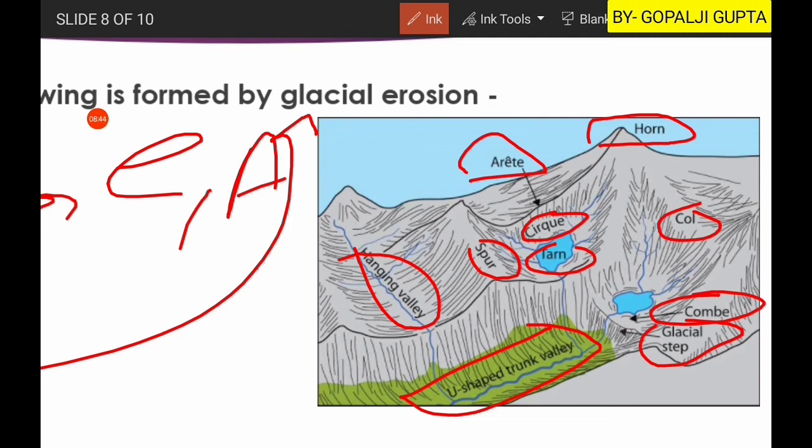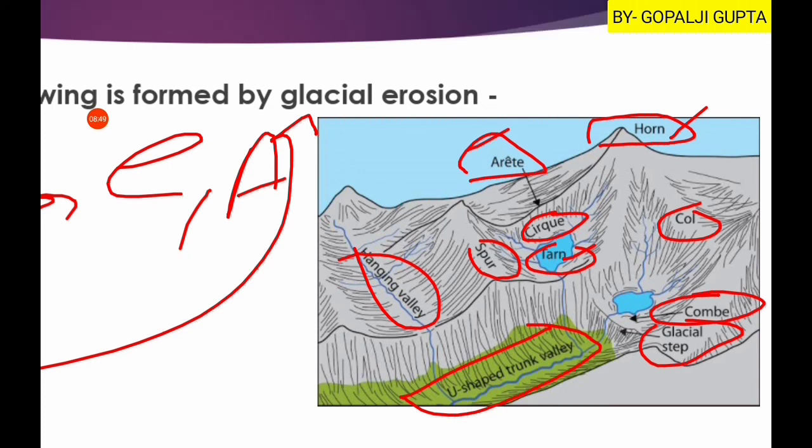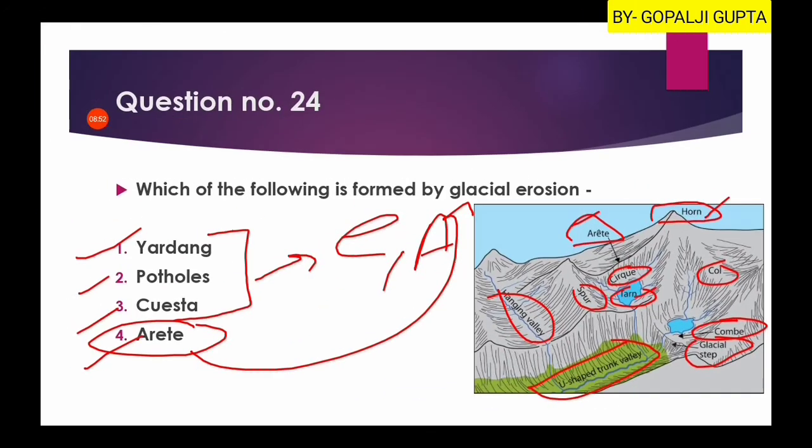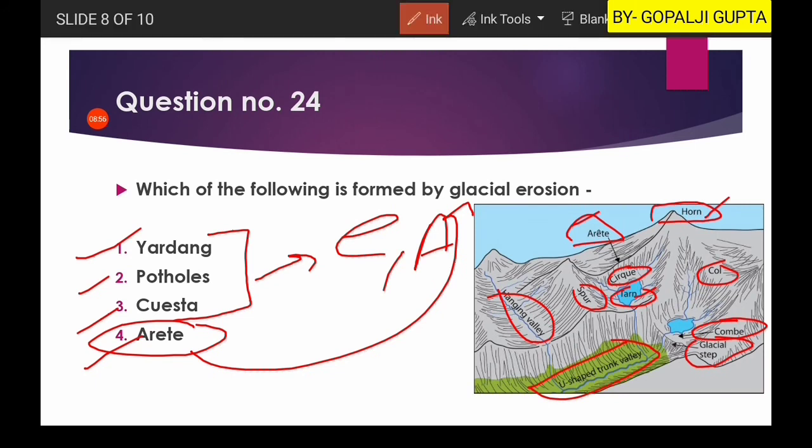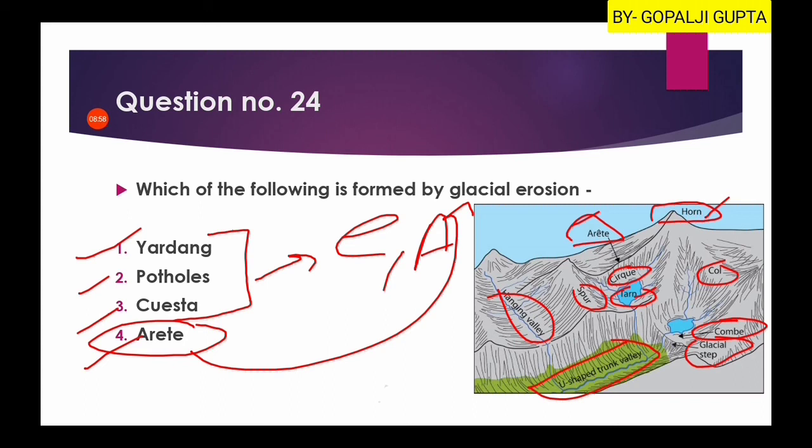Okay, so most importantly, horn, tarn, arete. These three are some different terminologies which are not given in general books, so you can learn these three. And here, the fourth option will be our right answer.